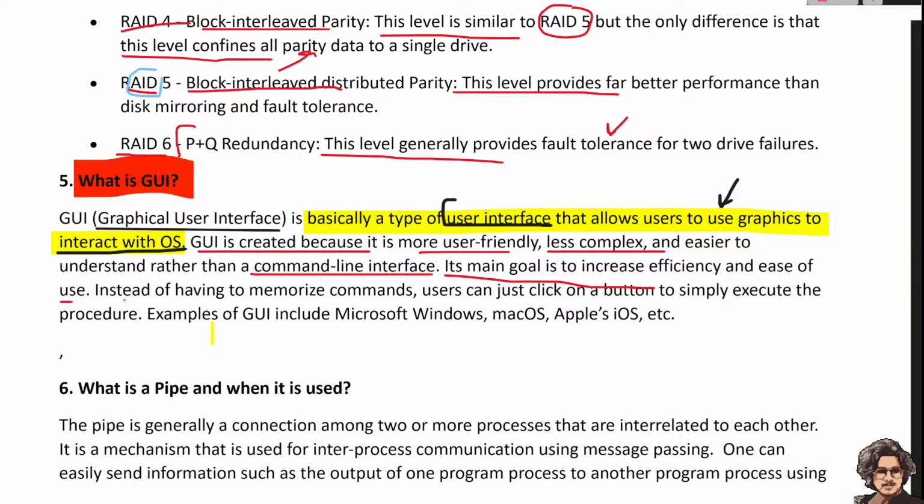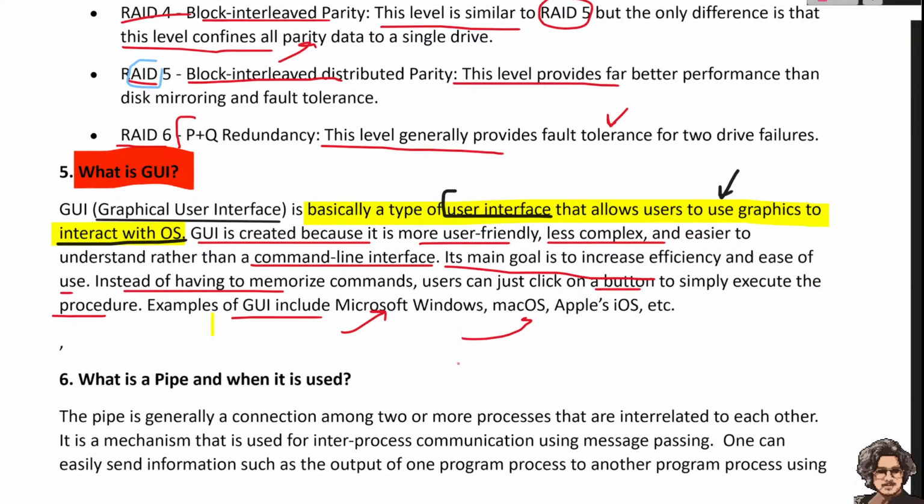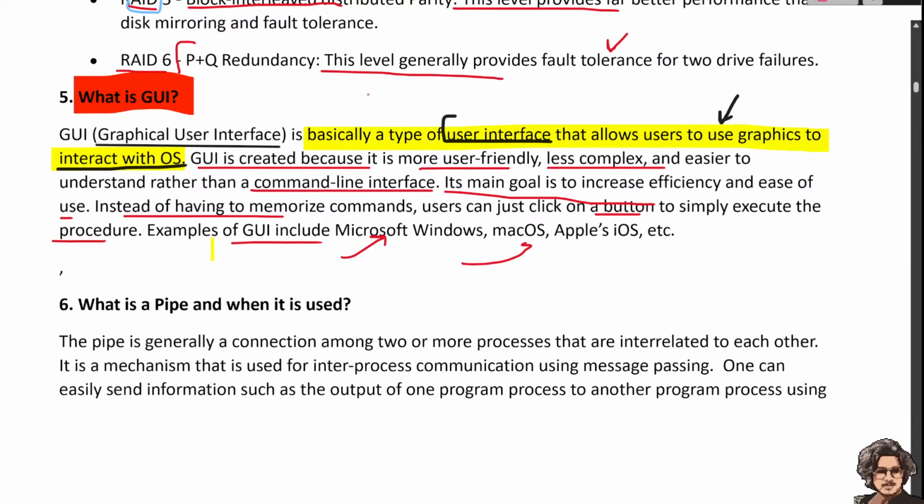Instead of having to memorize commands, a user can just click a button and simply execute the procedure. For example, GUIs include Microsoft Windows, Mac OS, Apple iOS, etc. Okay, let's move to the next part.